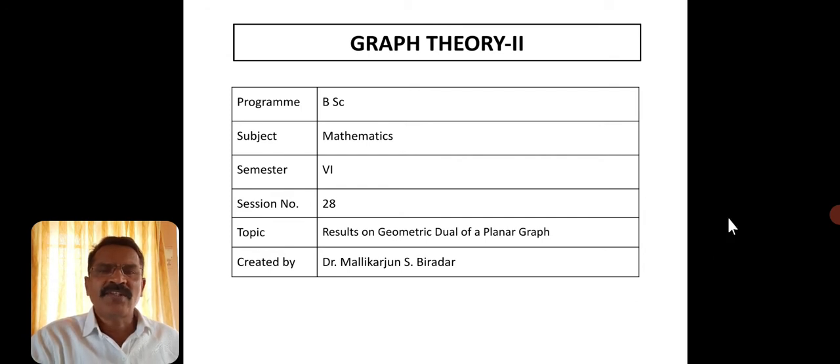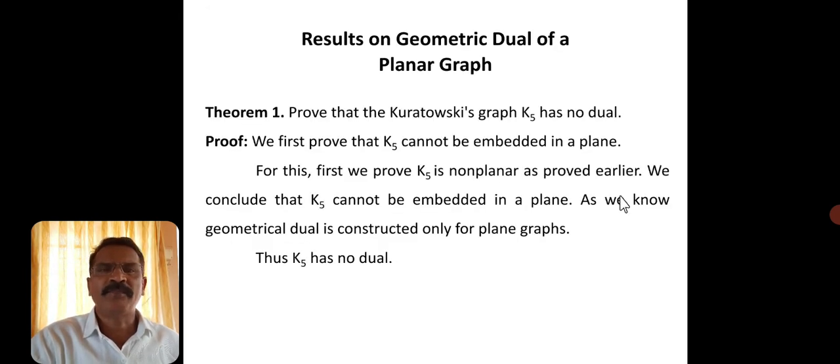Now, today's session is the 28th session of Graph Theory 2. The topic is results on geometric dual of a planar graph. Already we have discussed what a geometric dual is and how to construct it. Even we have considered some examples based on the geometric dual. So today we will see some results based on the geometric dual.